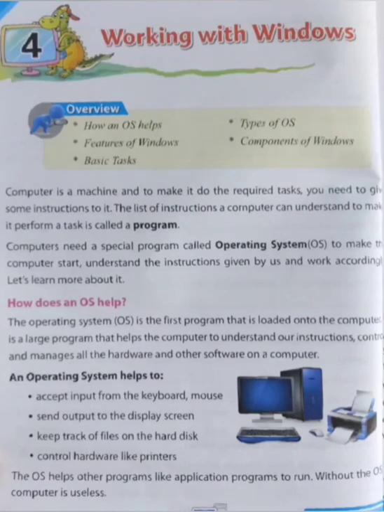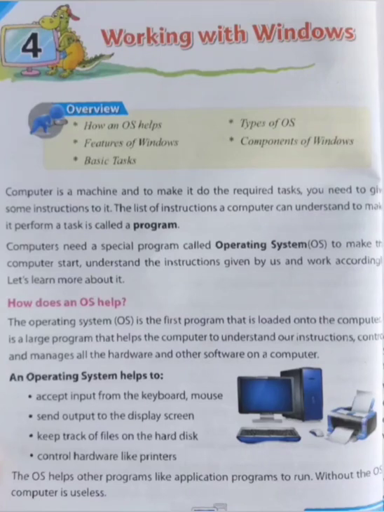So the operating system helps make the computer understand the instructions given by us, and it controls and manages all the hardware and other software on the computer. First, an operating system helps to accept input from the keyboard or mouse. Second, it helps to send output to the display screen.